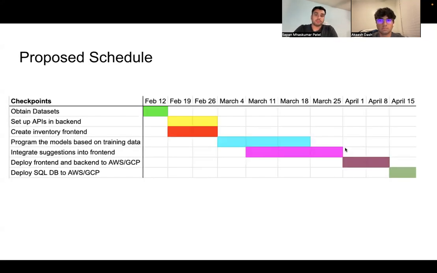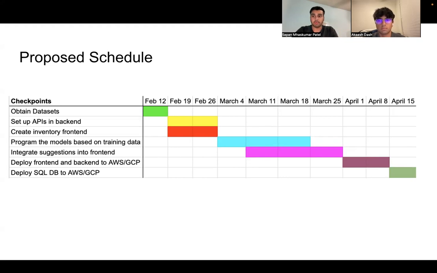This is our proposed schedule. As you can see, everything that was talked about in implementation details is here. We'll first obtain the data sets, which we already have. Then we'll actually set up the APIs and create the initial front end. And then the bulk of our project will be done from March 4th to March 25th, which is programming the machine learning models and training them on our data and integrating those suggestions into the front end.